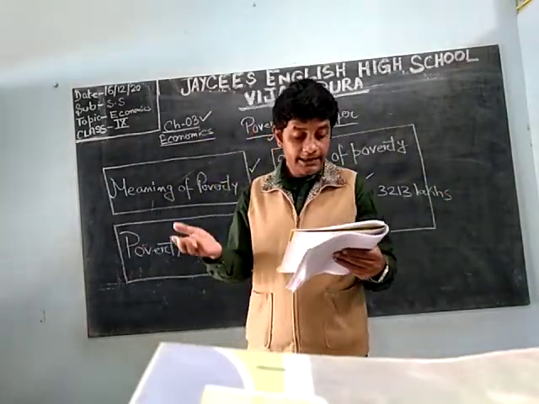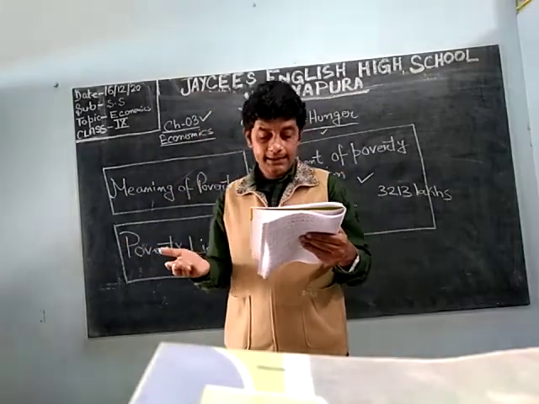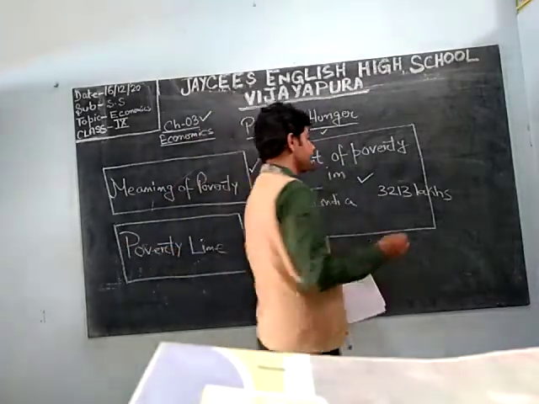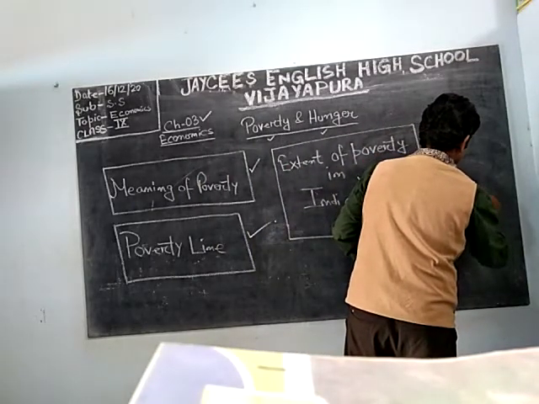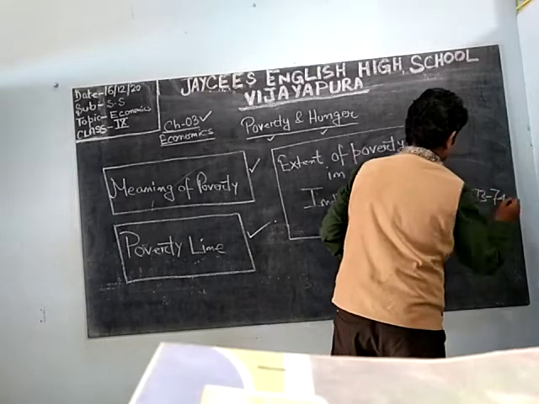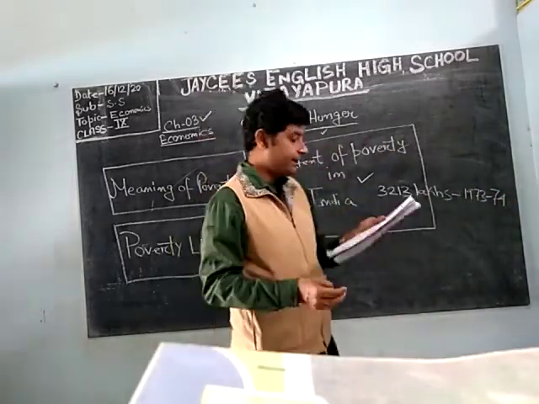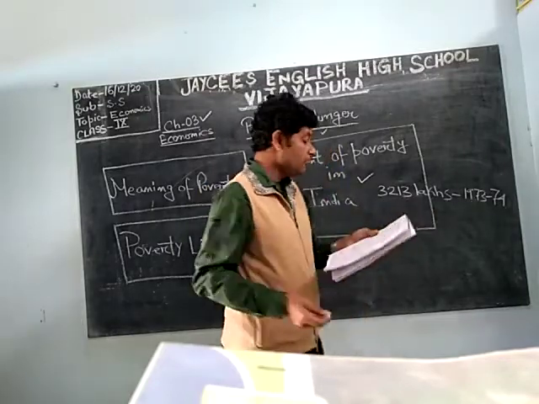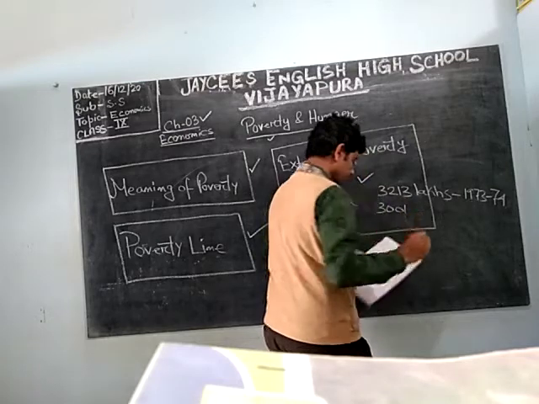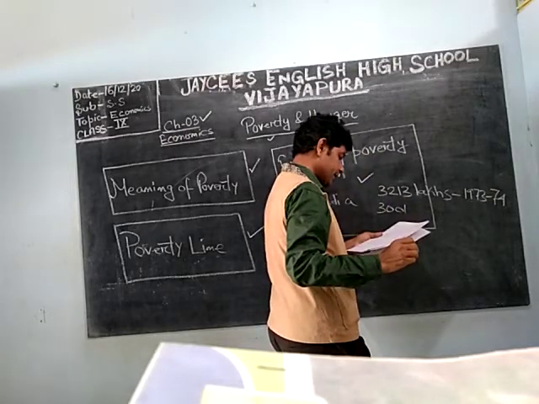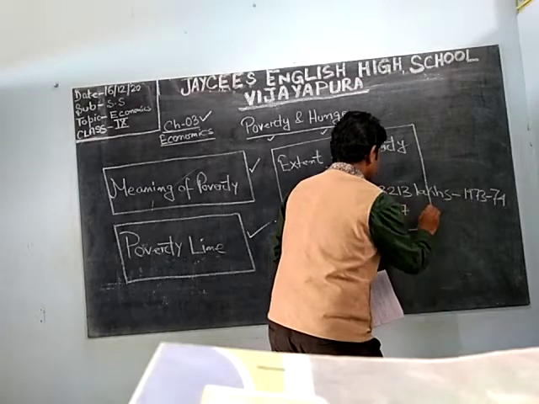So it has declined from 3213 lakhs in 1973-74 to 3017 lakhs by 2004-5.